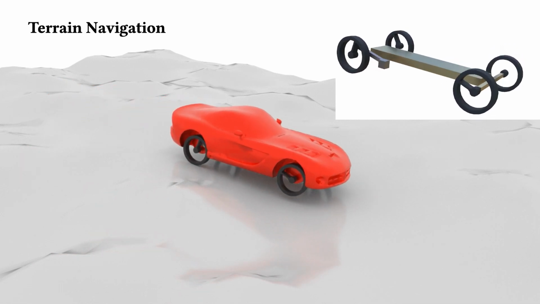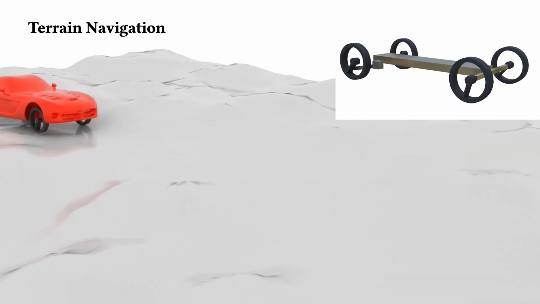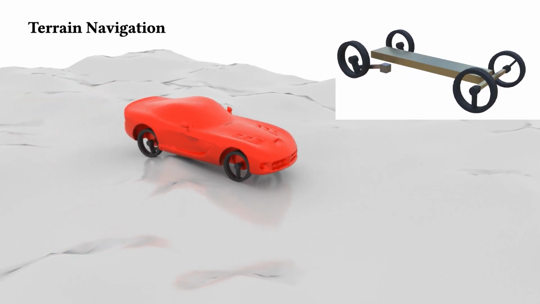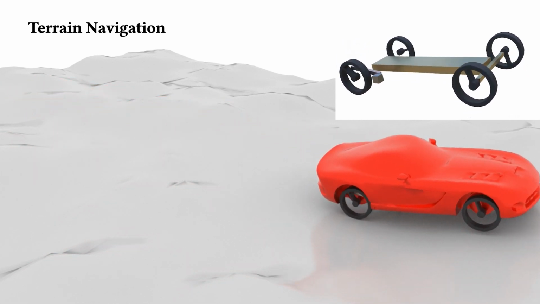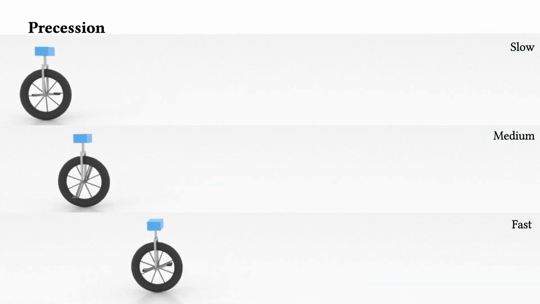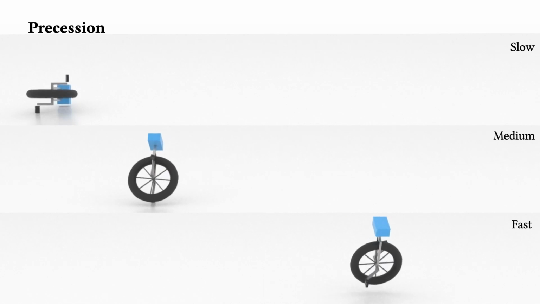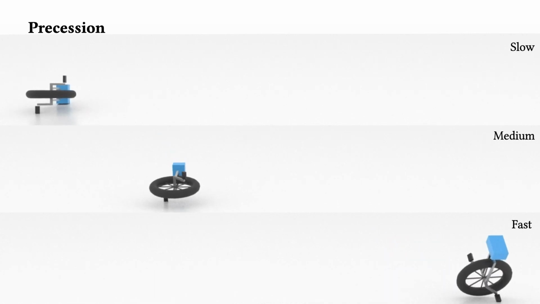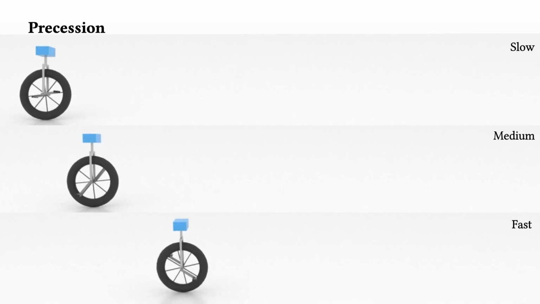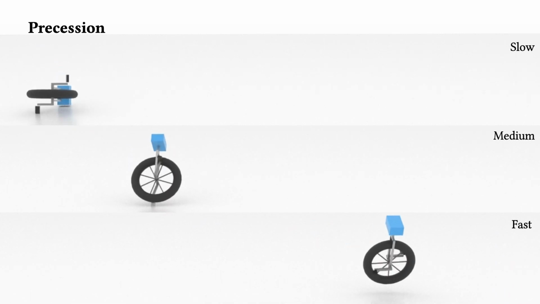As our system accurately resolves the frictional contact, the vehicle can navigate the terrain smoothly as we pull the piston with a constant force. With a unicycle rolling at different initial speeds, we simulate precession, an effect only captured when accurate frictional contact and momentum conservation are resolved.